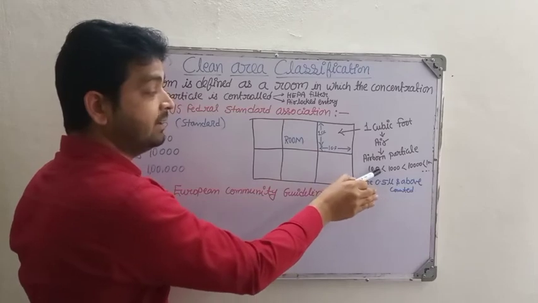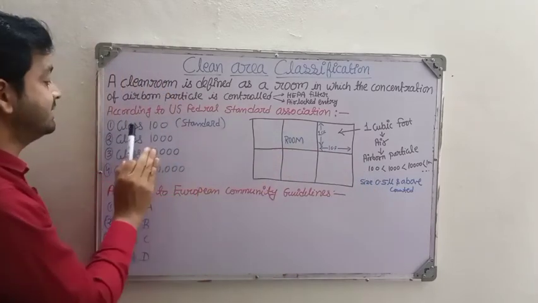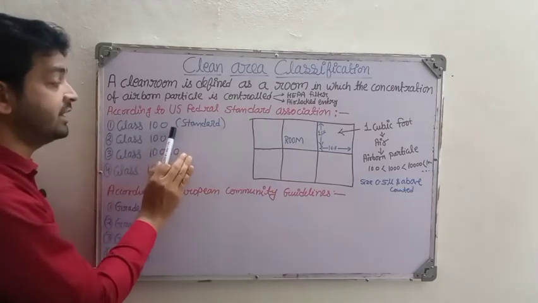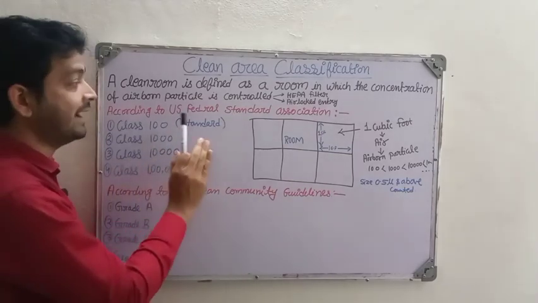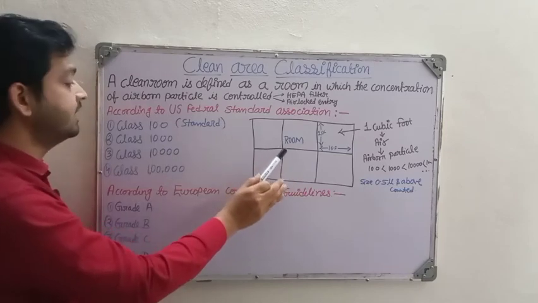And if the count is near 100 or below 100, we say that the room comes under the class 100 category of clean room, or class 100 category of clean area, right?